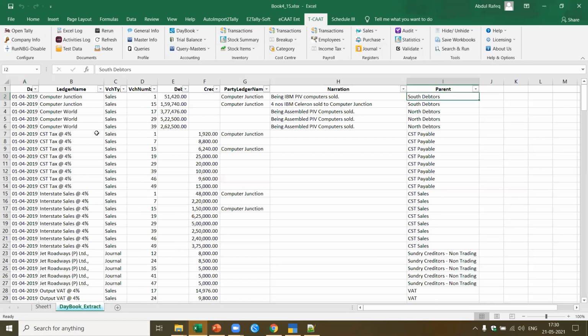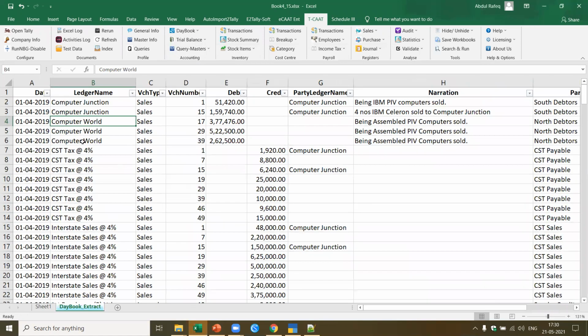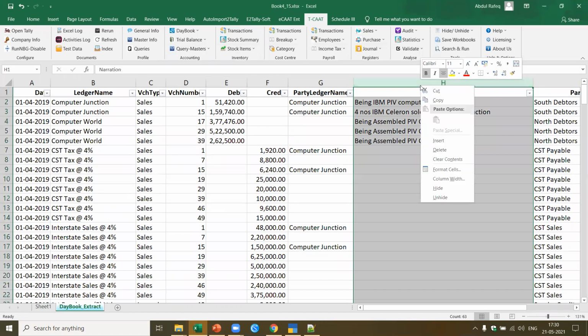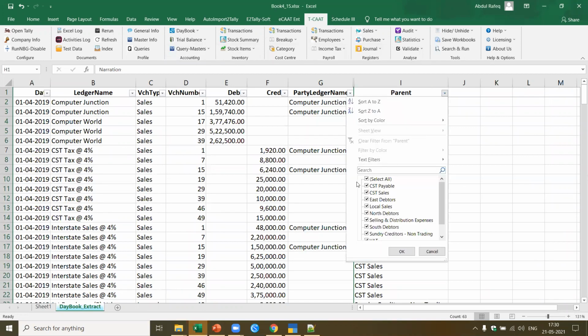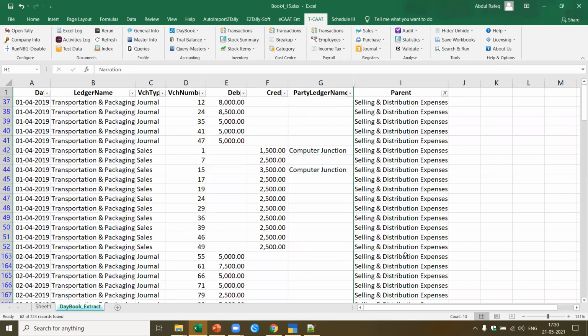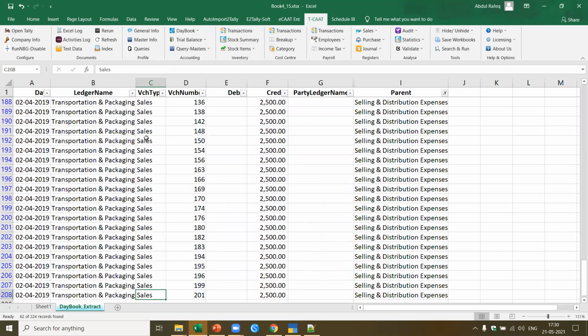For example, if you see here, these are the transactions pertaining to computer junction. This is the ledger name and this is the narration. For the time, let me hide the narration. Now if you see here, based on the parent itself, I can analyze what type of transactions have happened. For example, in transportation, all the transportation expenses come under selling and distribution. Now you should remember, this is giving both the debit and the credit.